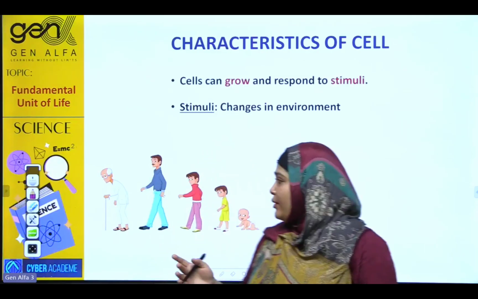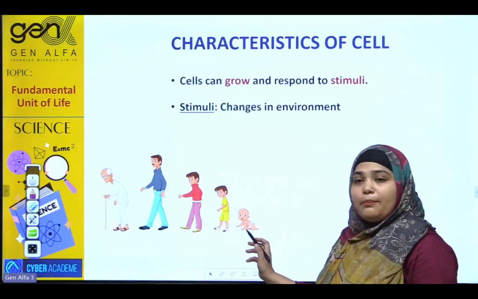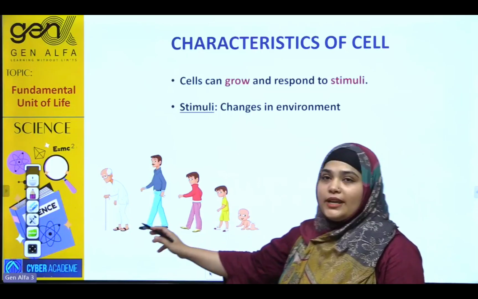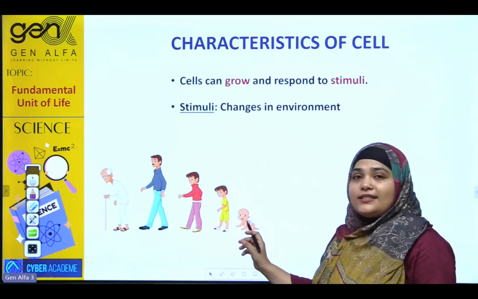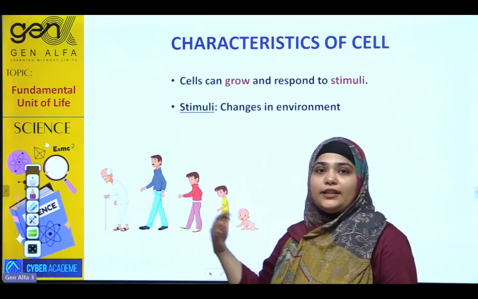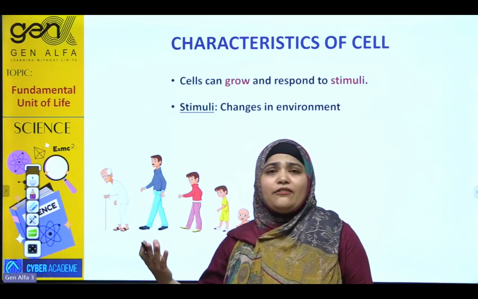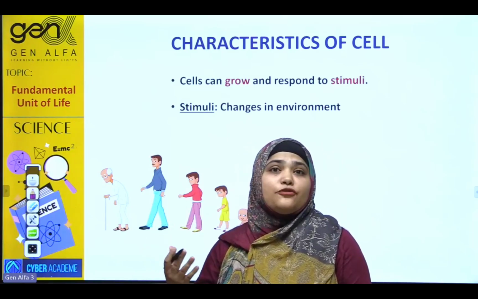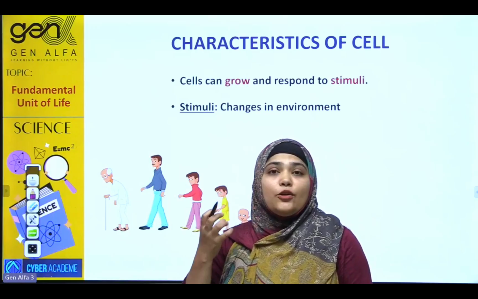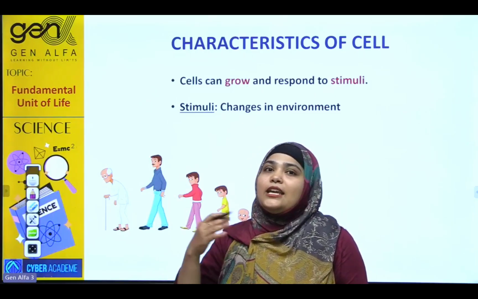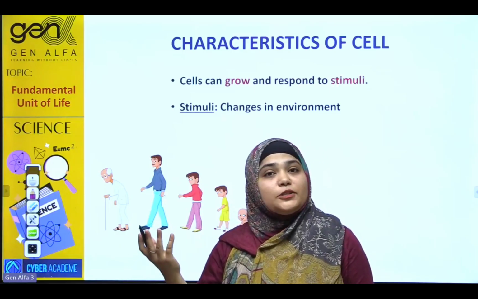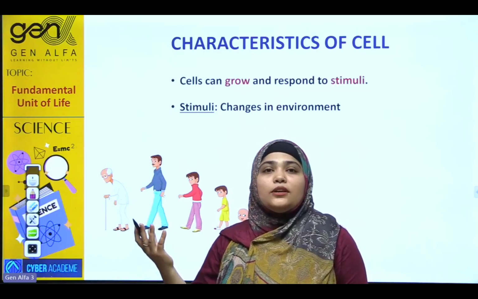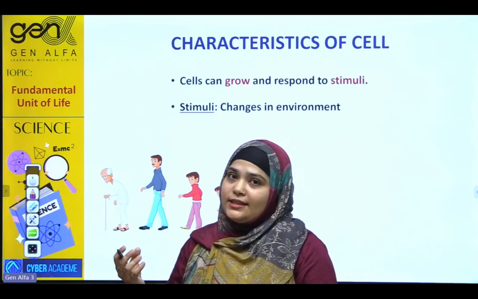Look here in this diagram, how the baby grows into an adult, because the baby's cells are dividing regularly. So mammal development or human development takes place from a single zygote. Zygote is a single cell and it keeps on dividing every time and ultimately an individual is produced. So this is how growth happens by the cell.